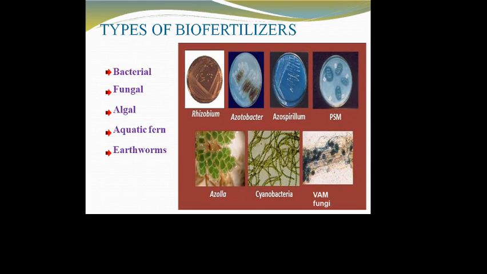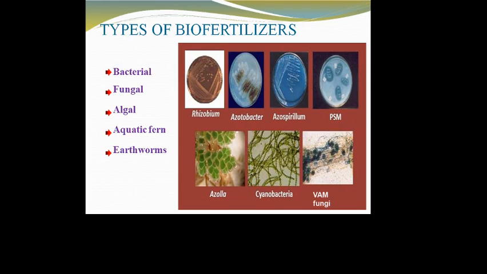And we see these biofertilizers are of different types based on the type of microorganism. For example, they contain microorganisms like bacteria, fungi, algae, even aquatic ferns and even earthworms.